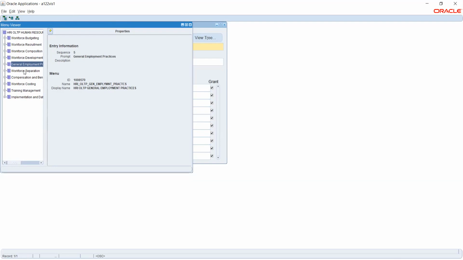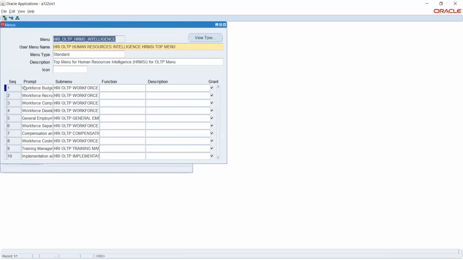Similarly, we will have to take all those things. Let's say I wanted to give only this option, so this particular user will be doing only the separation process. What I will do is take this one, copy this submenu, and from here say create new.